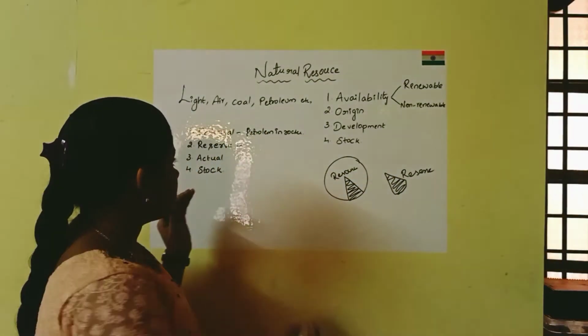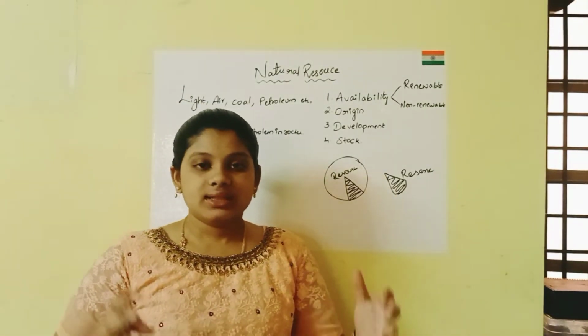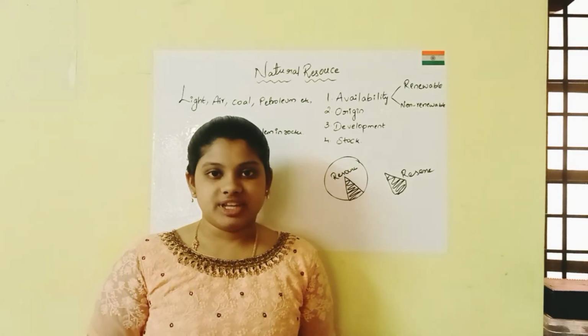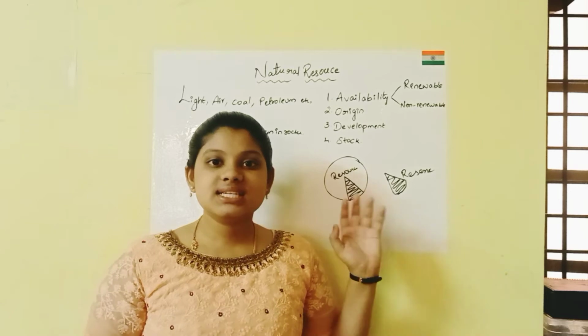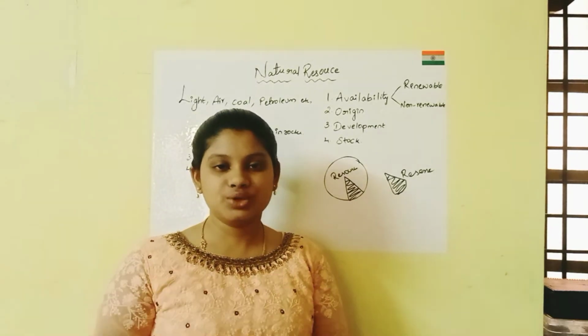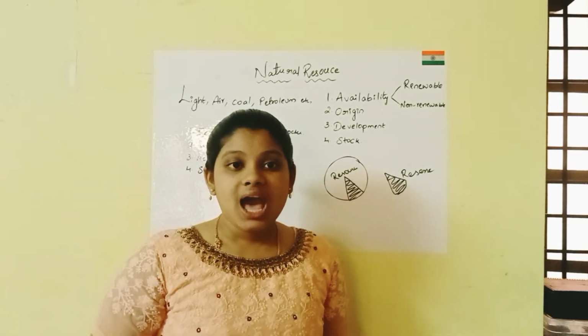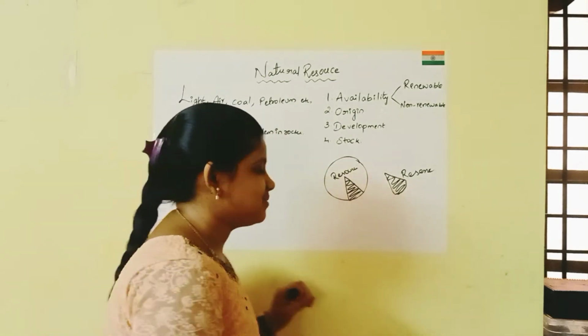And the third one is the actual resource. This is the resource that we are using today. Why? Because we know it quantitatively, we know it qualitatively, and we are using it today. This is nothing but the actual resource. All the resources that we are using today come under these actual resources. Why? Because actually we are using them. That's why they are the actual resources.